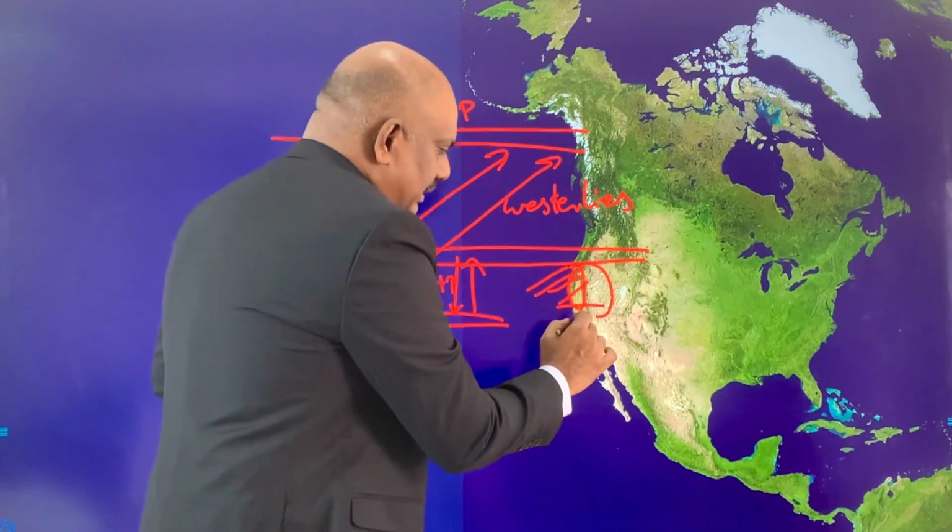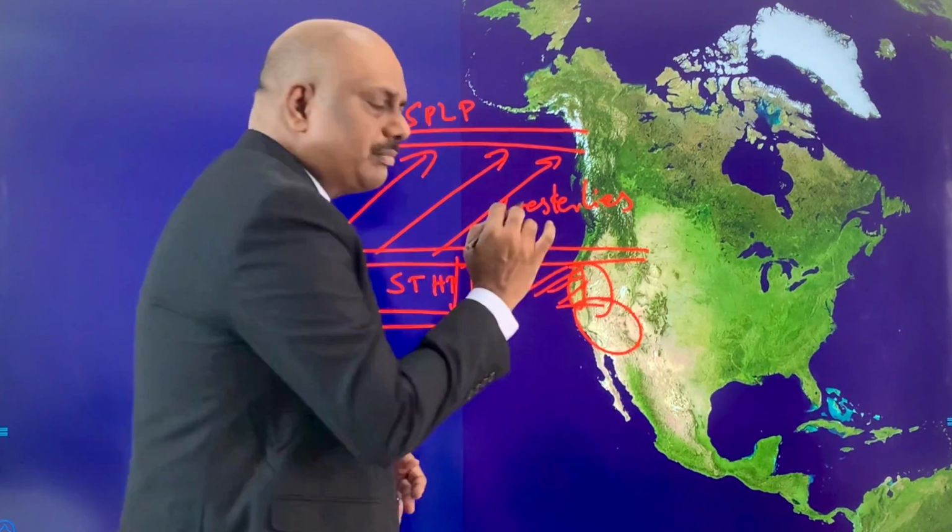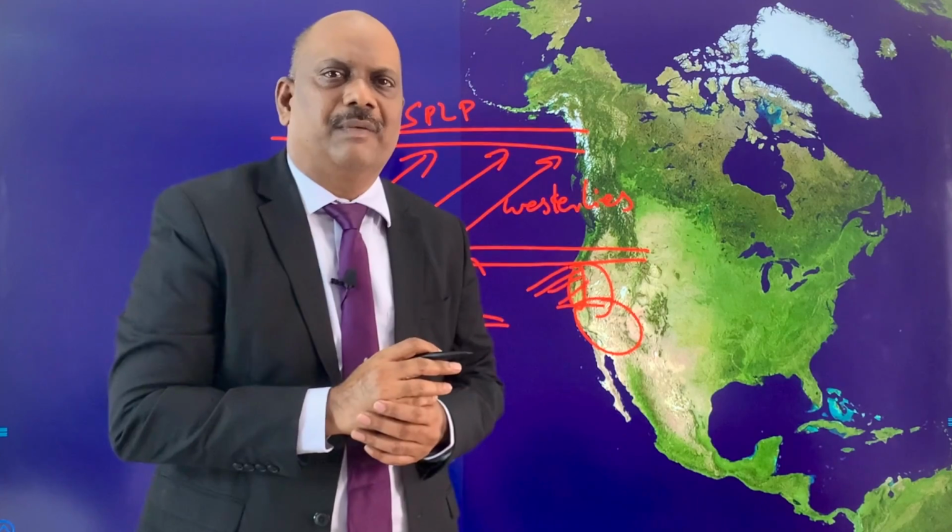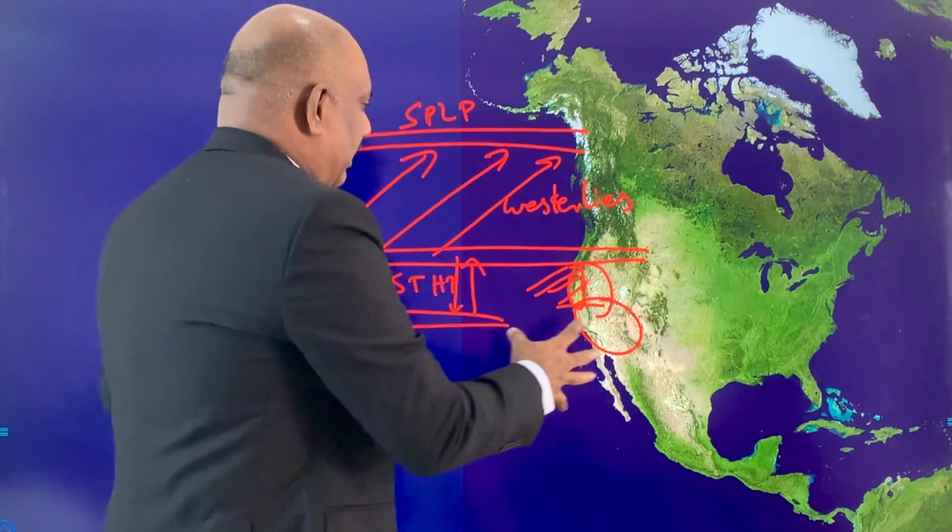Just to its south lies a hot desert. Here we have the Mojave Desert. This desert type of climate here develops largely because of the atmospheric stability here. A high pressure exists here, and there will be a descent of wind.